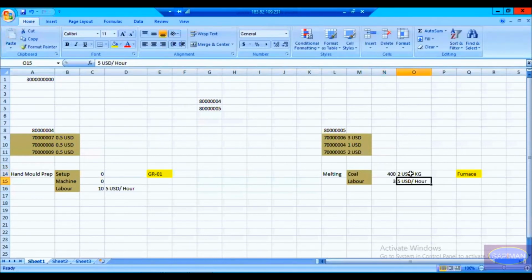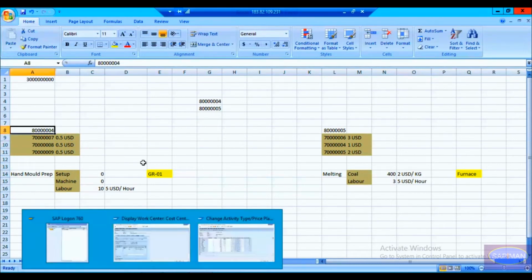Now can you guys tell me what should be the planned cost for one product? Okay, can you guys tell me? So what would be the cost of this product? So this is the bogey, basically this is bogey mold, this is the liquid metal. So it is basically the material cost plus operation cost. That means these three costs for one product. This is possibly three costs, right? Now